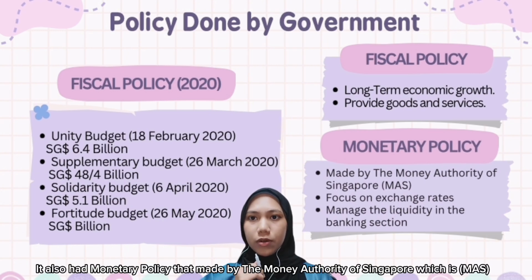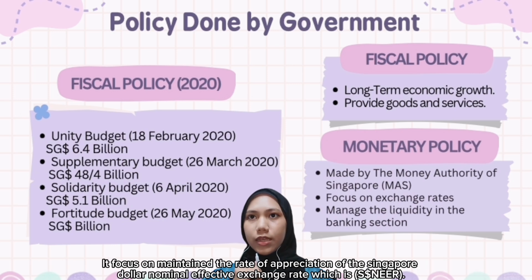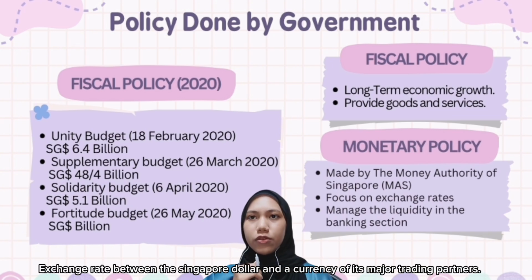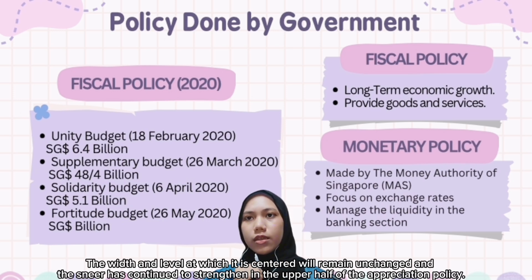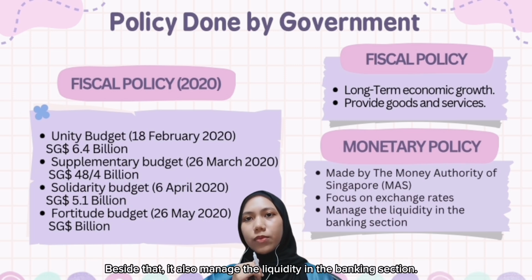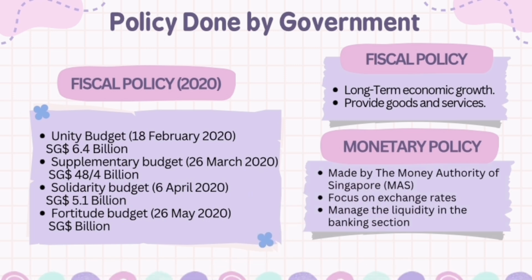It also had monetary policy made by the Monetary Authority of Singapore, which is MAS. It focused on maintaining the rate of appreciation of the Singapore dollar nominal effective exchange rate, which is S$NEER, the exchange rate between the Singapore dollar and the currencies of its major trading partners. Based on the MAS monetary policy statement of April 2024, the width and level at which it is centered will remain unchanged, and the S$NEER has continued to strengthen in the upper half of the appreciation policy band. Besides that, it also managed liquidity in the banking sector.